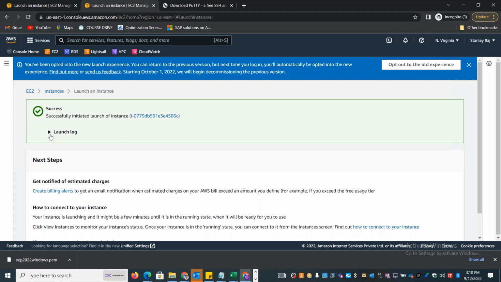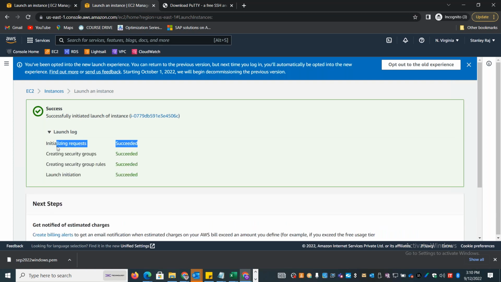You can also check the launch log here. It will show whether the request was successful, whether the security groups were created properly, and all those logs can be checked here.